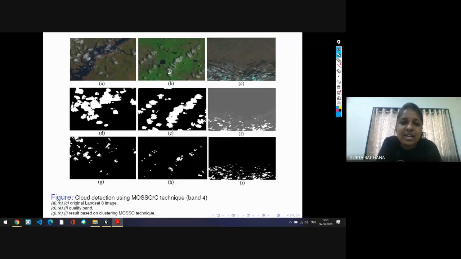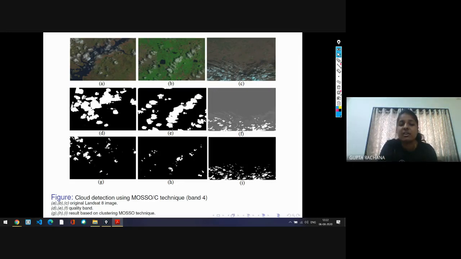Here I have mentioned three cases: the cloud over water area, the cloud over vegetation area, and the cloud over desert area. These are the images captured by the Landsat 8 satellite, freely available on the USGS NASA site. Why did I choose the Landsat 8 satellite? Because in Landsat 8, one channel is available which detects the cloud. In this second row, channel 9 is there. It detects the cirrus clouds.